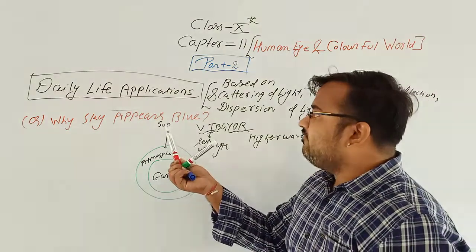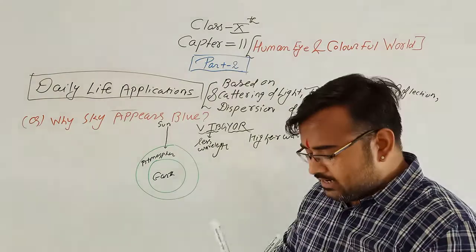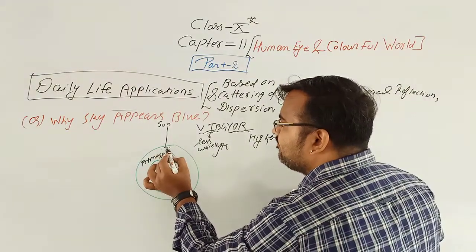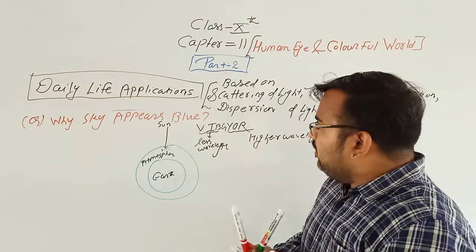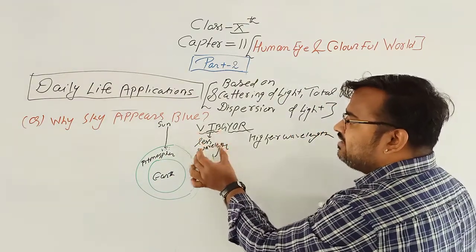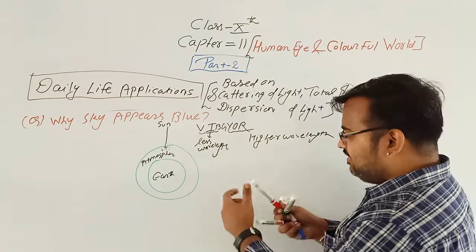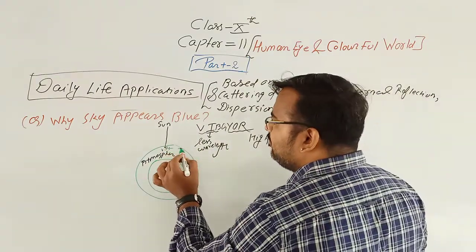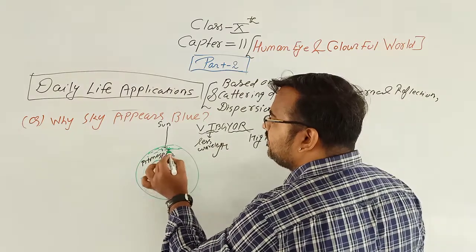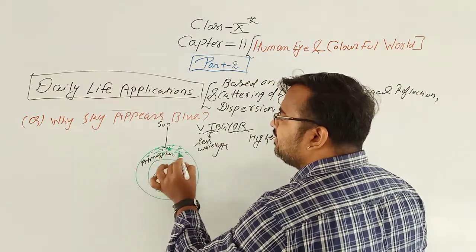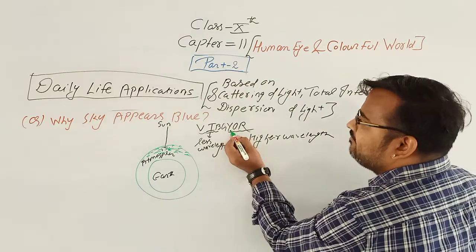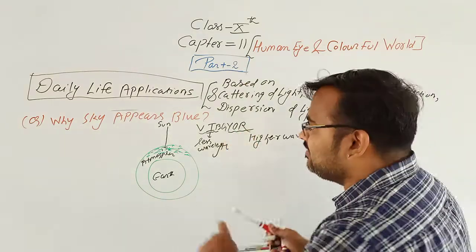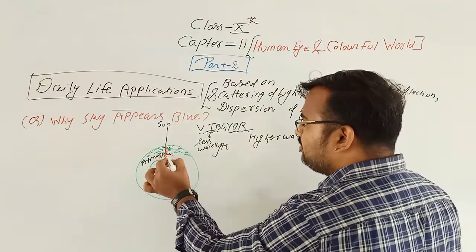So when the white light from the sun enters the earth's atmosphere and strikes the dust particles, the light having less wavelength is spread. They will scatter here. But the light having yellow, orange and red wavelength will not be scattered by the dust particles, and they will come towards the earth.